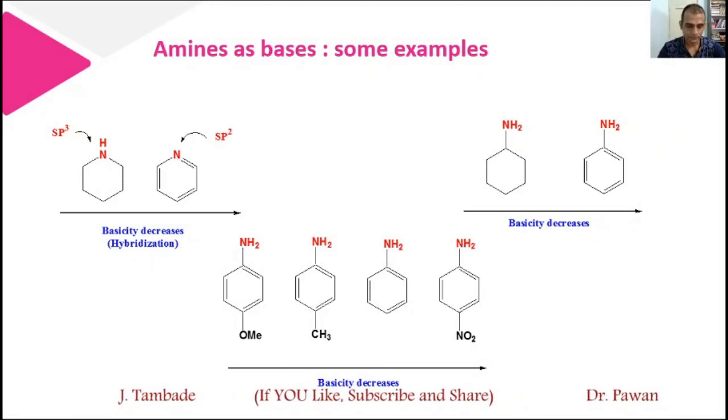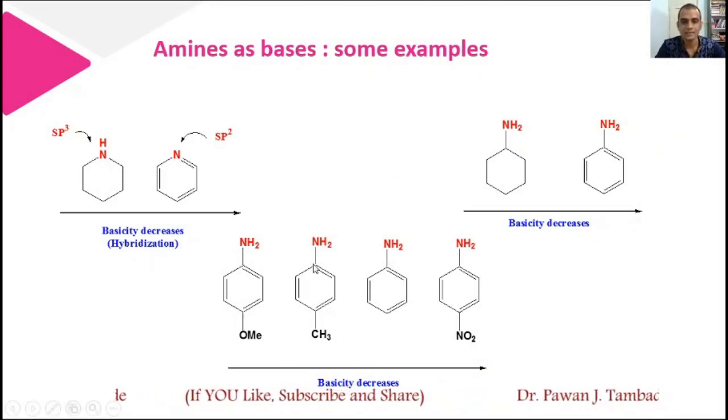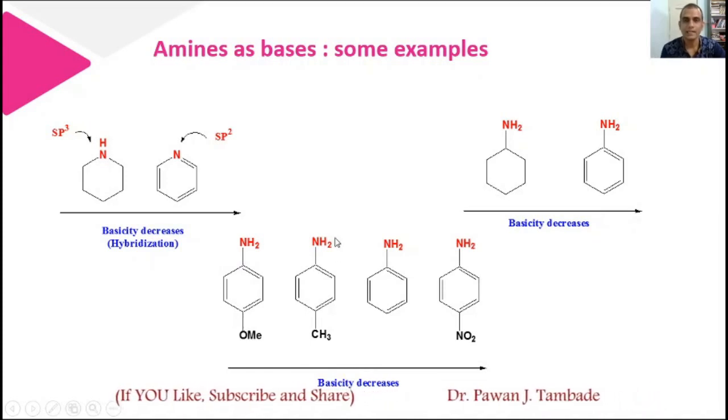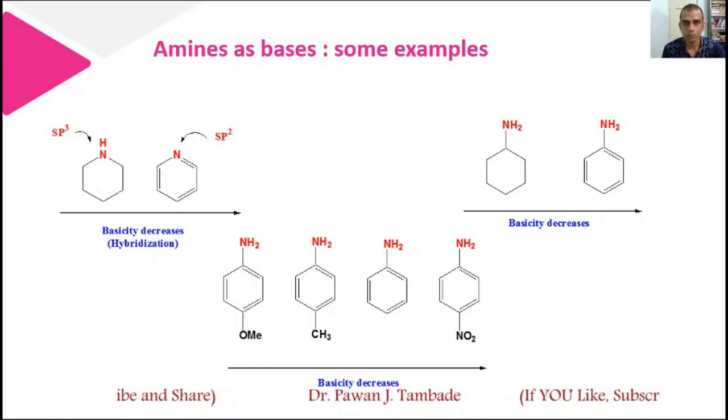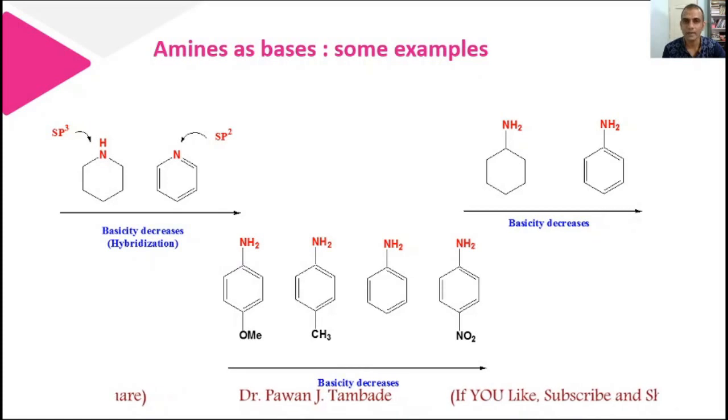Next example. As we have seen in the case of acids, the same is applicable over here. The difference is, in acids, an electron withdrawing group increases acidity. However, in case of amines, an electron releasing group, an electron donating group, will increase the basicity of amines.